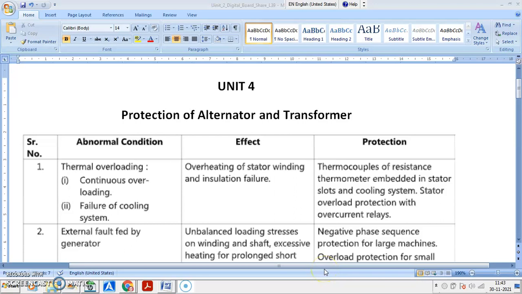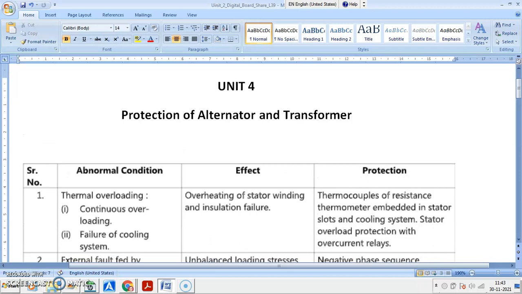Before going to start, let us think about the abnormal conditions of alternator. We'll think of alternator protection first. Alternator protection. Do you know alternator? Alternator?